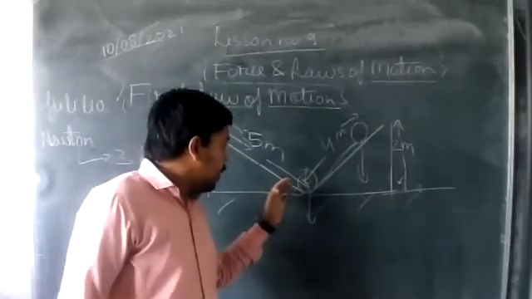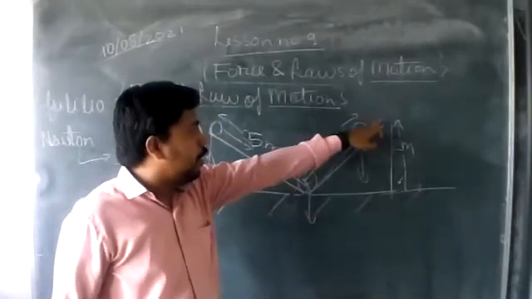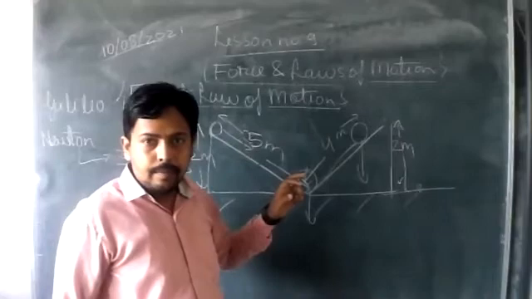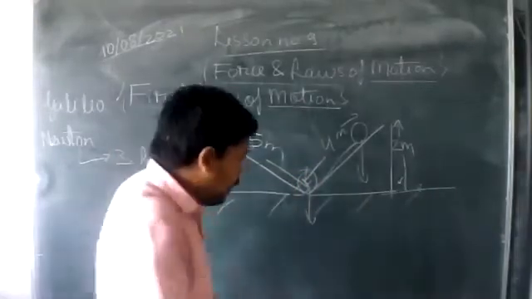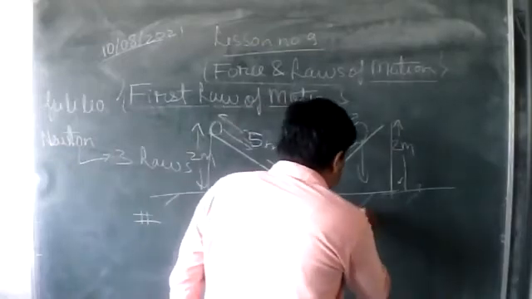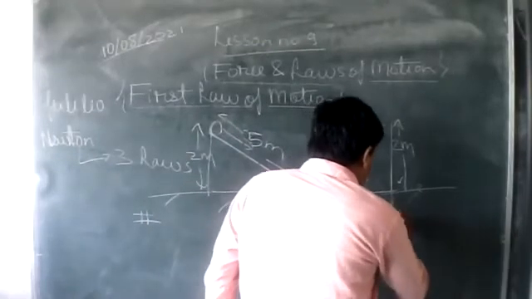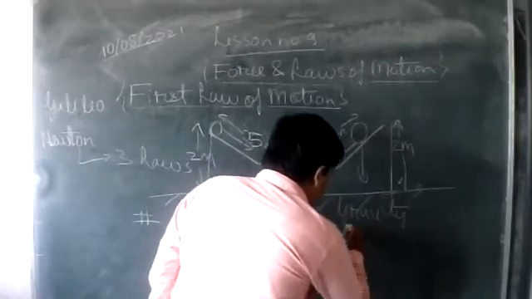It will never allow that ball to reach this height of 2 meters. Okay, so just because of the force of gravity, the two forces will act, gravity and frictional force.